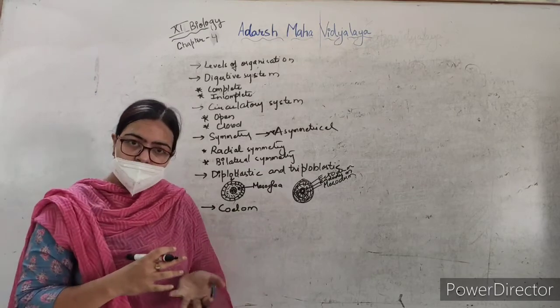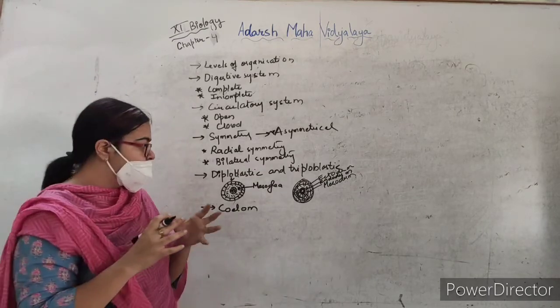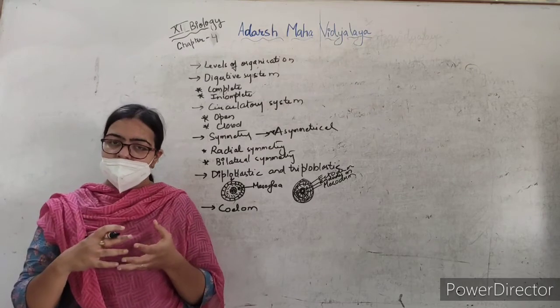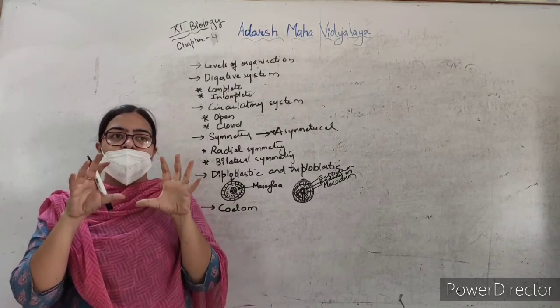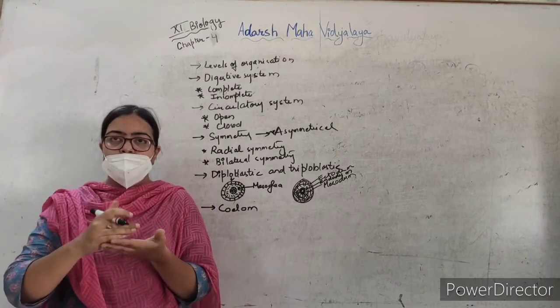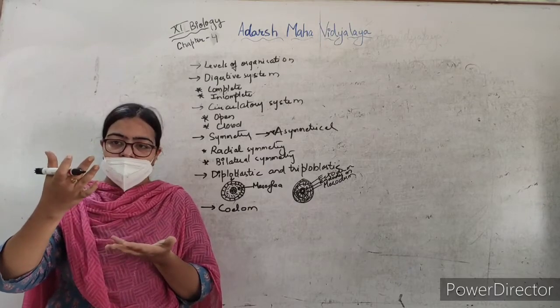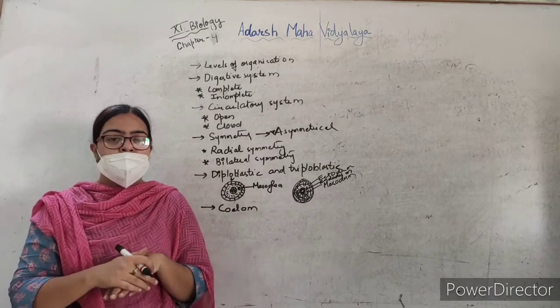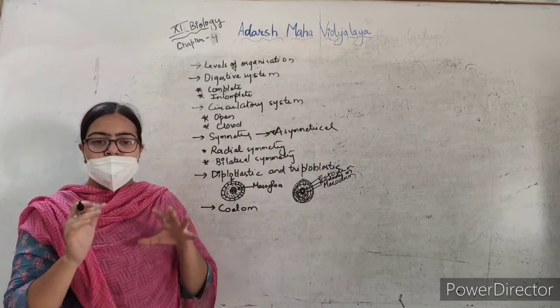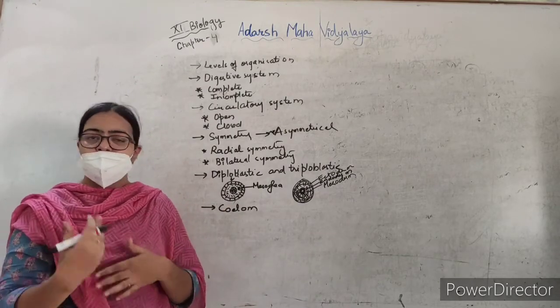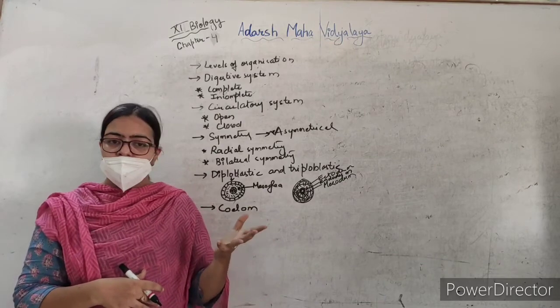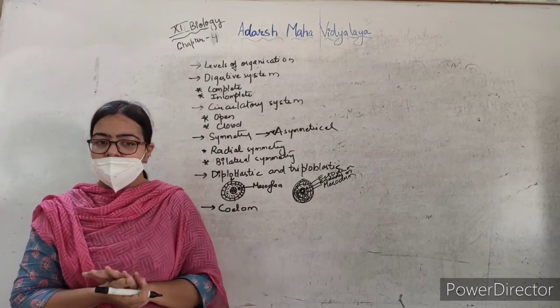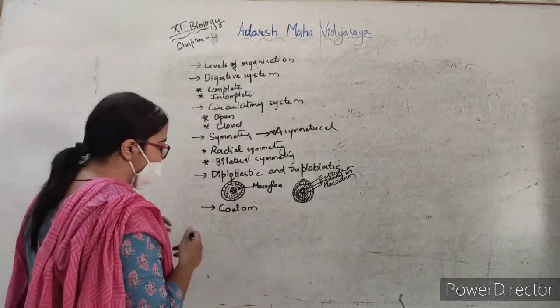So, the organisms which possess a particular cavity between the body wall and the gut wall lined by mesoderm are called coelomate animals. The organisms which do not have this coelom cavity are the acoelomate animals.